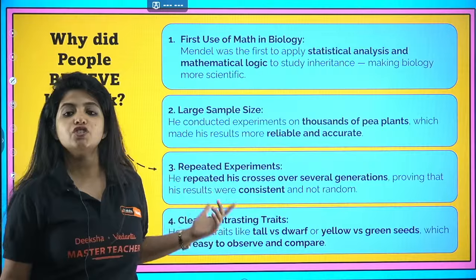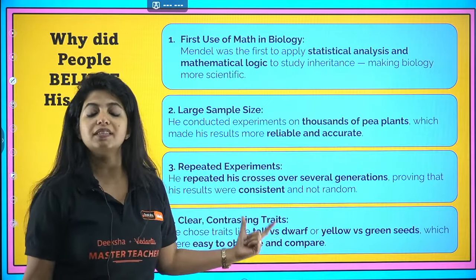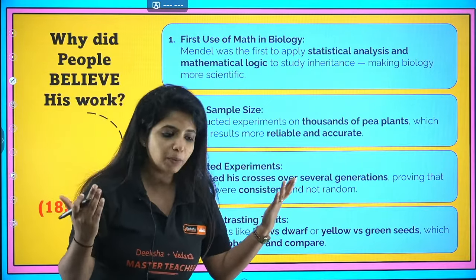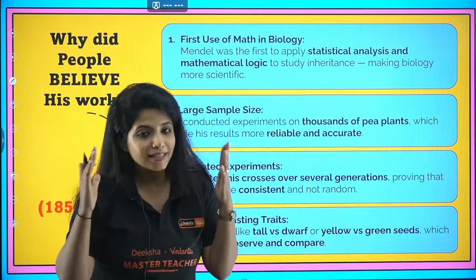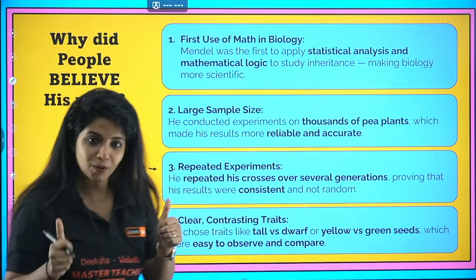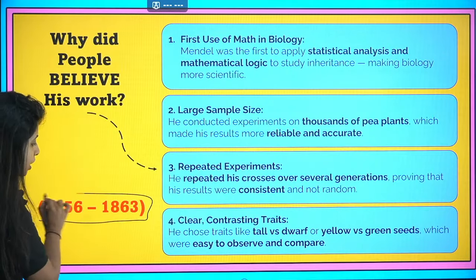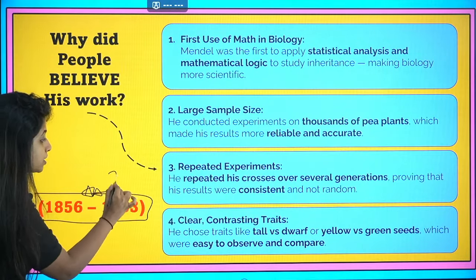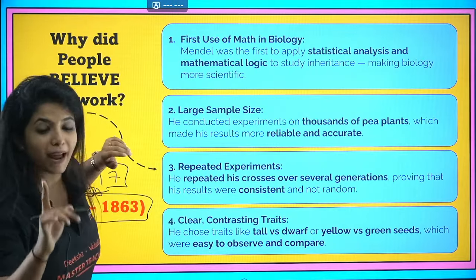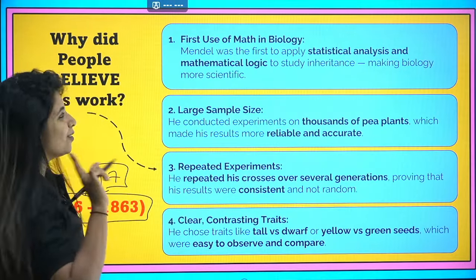Also, he chose a plant with clear contrasting traits, and that is the garden pea, which you also call Pisum sativum. And the year has already been mentioned. Please remember 1856 to 1863. This is super important. For seven years he worked, and the plant had seven pairs of contrasting characters.